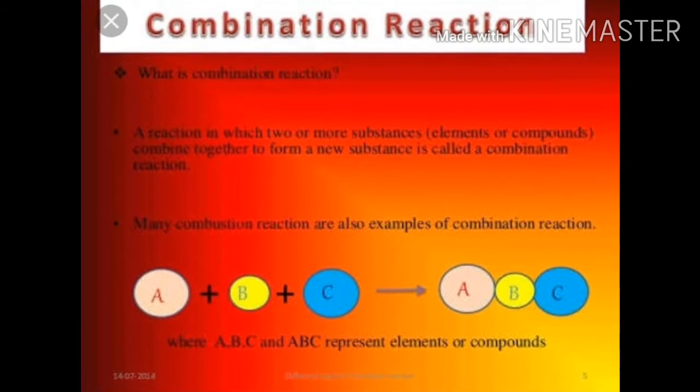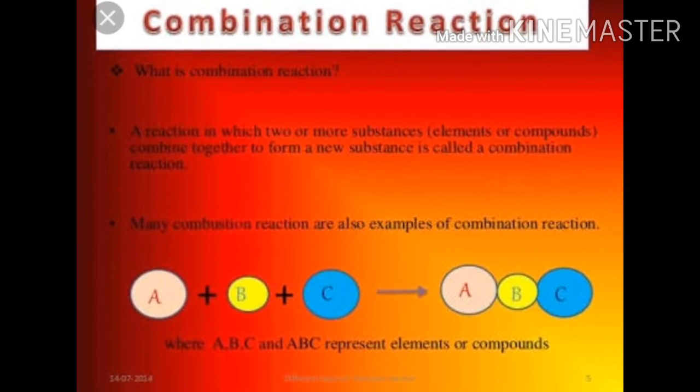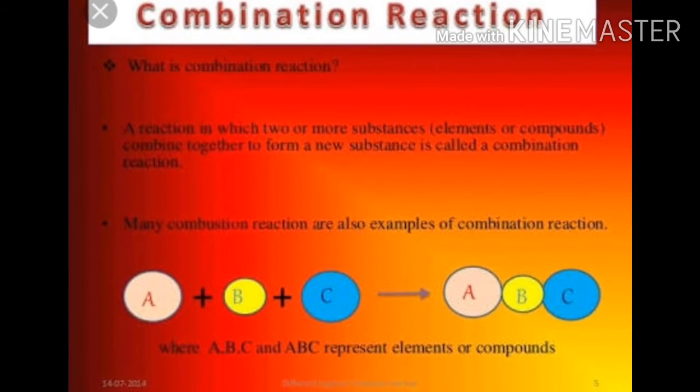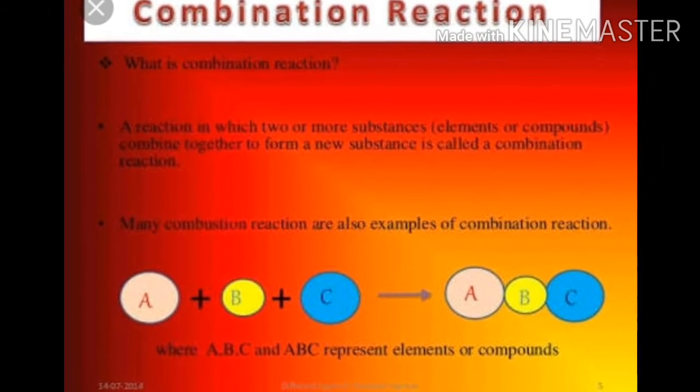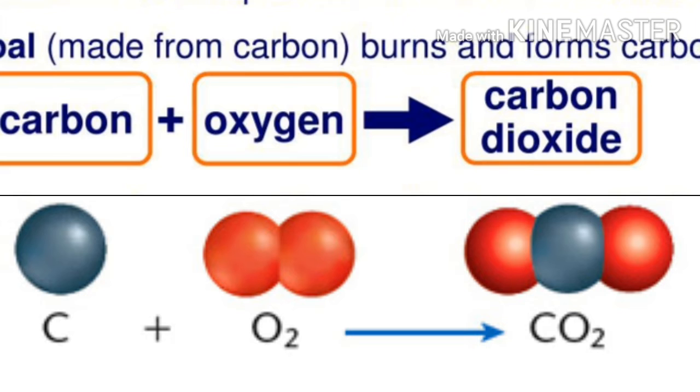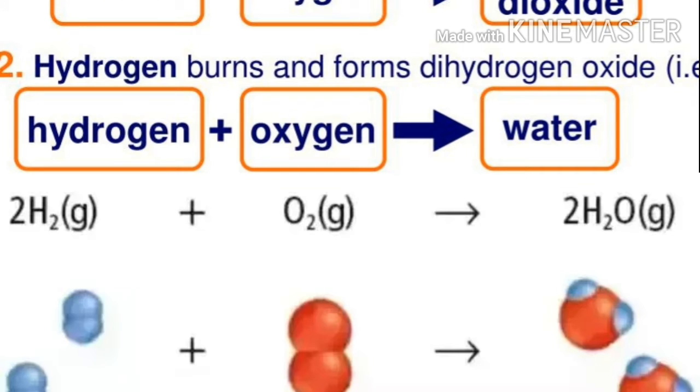First, combination reaction. In simple language, we can say that when two or more substances combine to form a single product, the reactions are called combination reactions. For example, burning of coal. Carbon and oxygen combine to form carbon dioxide, CO2. In the same way, formation of water. Hydrogen and oxygen. We can say that two molecules of hydrogen and one molecule of oxygen combine to form a single product, water.